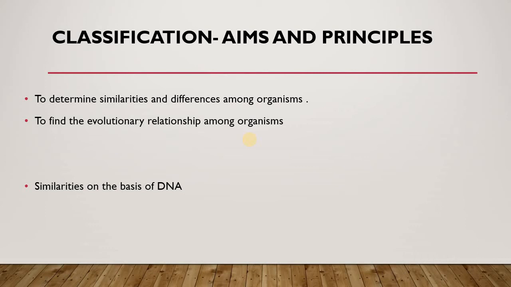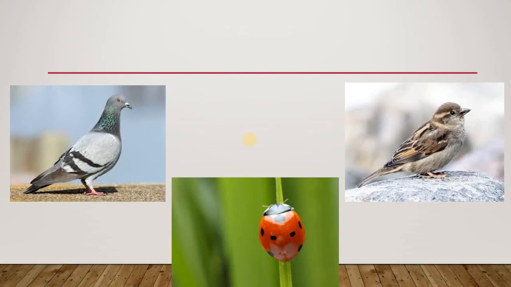Right now in the present era, we are also working on classification on the basis of similarities of DNA. Organisms that have the same DNA are classified in a single group. Like pigeons and sparrows have the same characteristics: the same beak, eyes, neck, and paws.